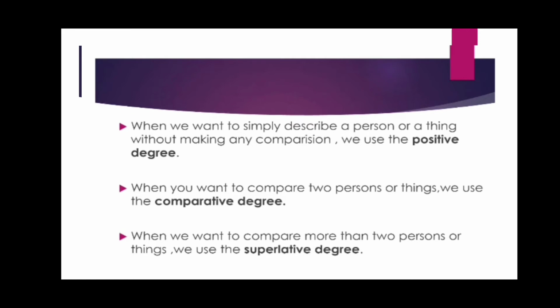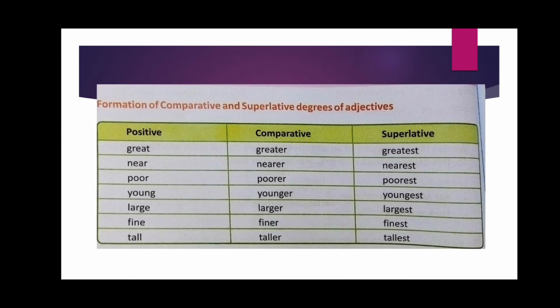What is positive degree? Simply describing a person or a thing. Comparative degree is the comparison of two persons or two things, and in superlative degree, more than two persons or things. So these are all about the different degrees of comparison.